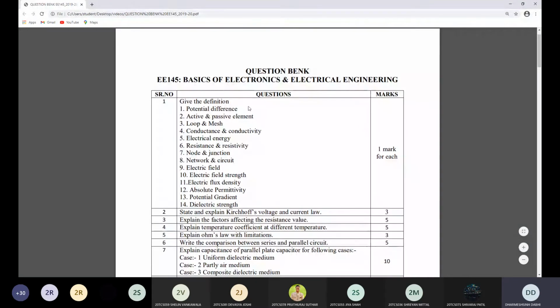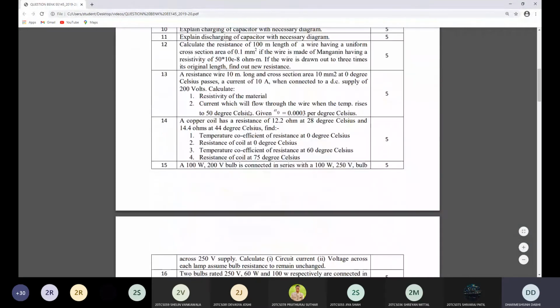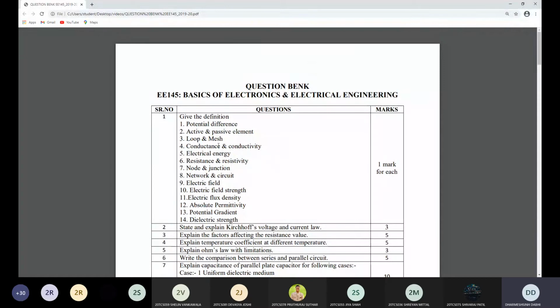This is the question bank only for the first internal exam. Okay, so you can ask short questions like definitions: potential difference, active passive element, loop and mesh, conductance, what is conductivity, electric energy, what is resistance, resistivity, what is called a node, what is a junction, network and circuits, electric field strength, electric flux density, absolute permittivity, potential gradient, and dielectric strength. So these are the different definitions of the first 3 chapters. So that can be asked in 1 marks each.